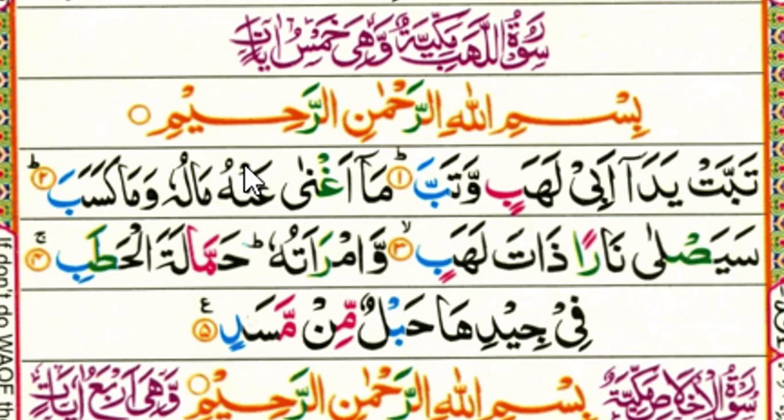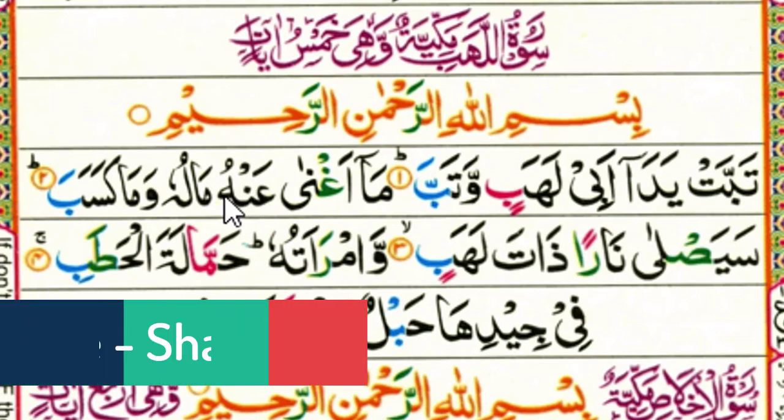Anhu. Here is noon sakin is coming. After the noon sakin there is throat letter, which is ha. So we make izhar there. We make the clear sound of noon into our nose as we say anhu. Clear sound meaning is don't make ghunna. Okay, so we say anhu.